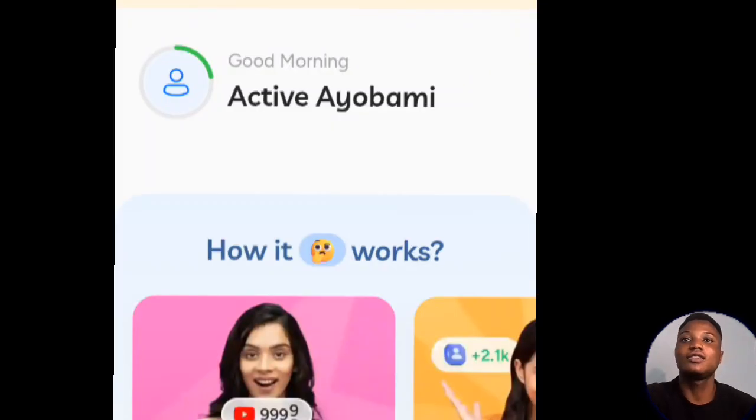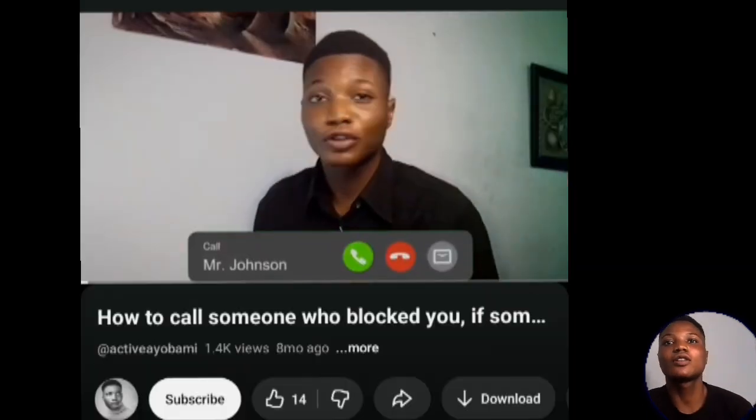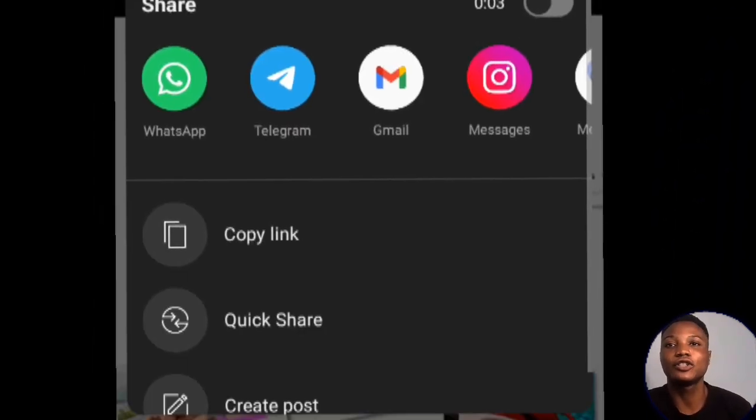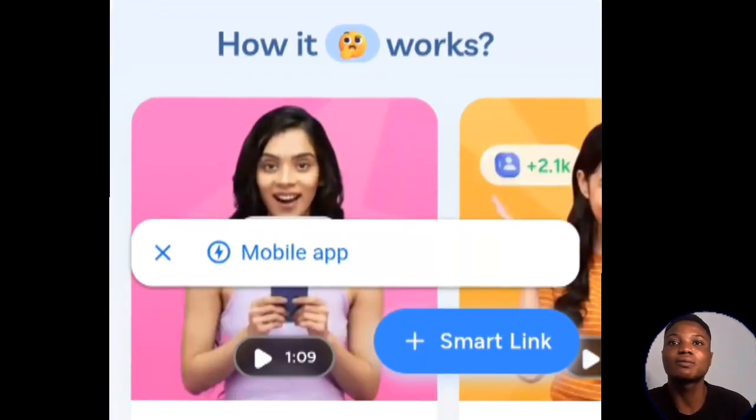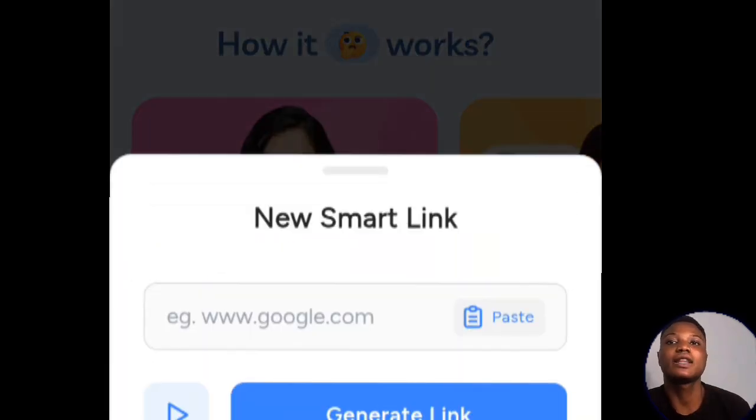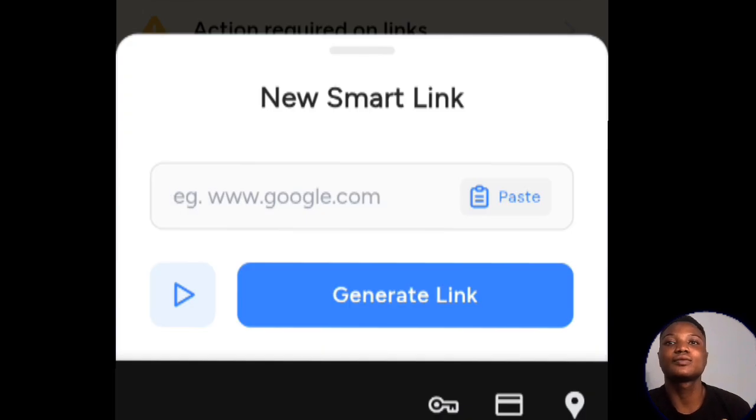This is what the dashboard looks like. Next is to go to YouTube. You're going to copy your channel link or any video link you have on your channel. Come back to open in app and click on smart link down here. Paste the link you copied right here, then click generate link.